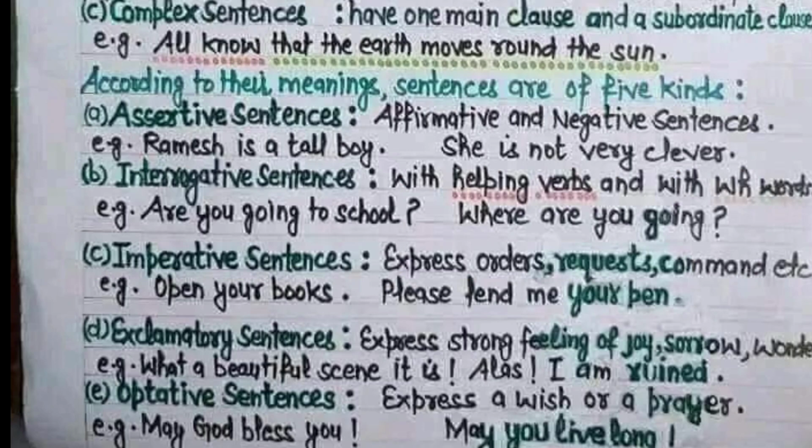Fifth kind of sentences are optative sentences. These sentences consist of a wish or prayer. For example, may God bless you, may you live long.